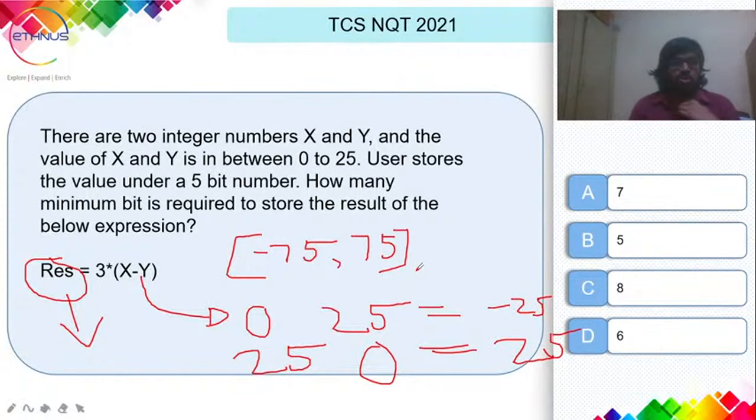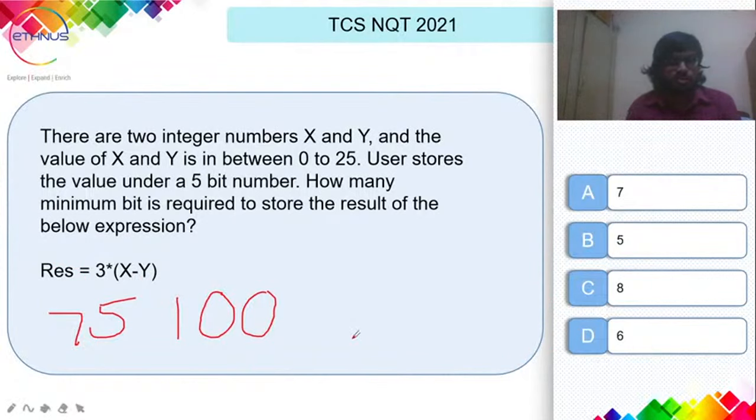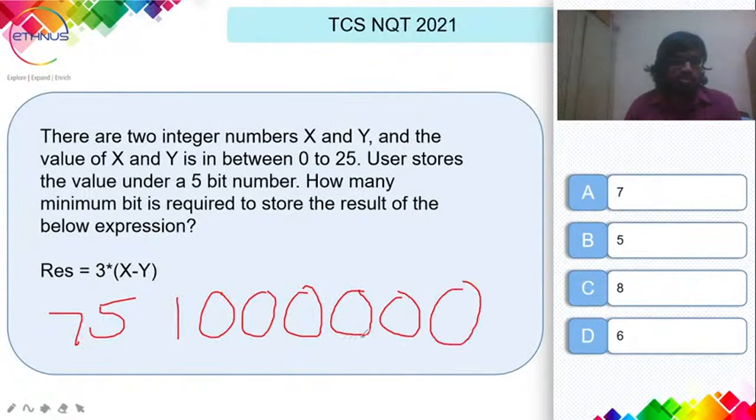Okay. So in the case of a binary system, let me erase all these things. The place values are 1, 2, 4, and if I add one more 0, it would be 8, 16, 32, and after 32, one more 0, there will be 64. This would be the representation of 64. So there are 7 bits to represent 64.